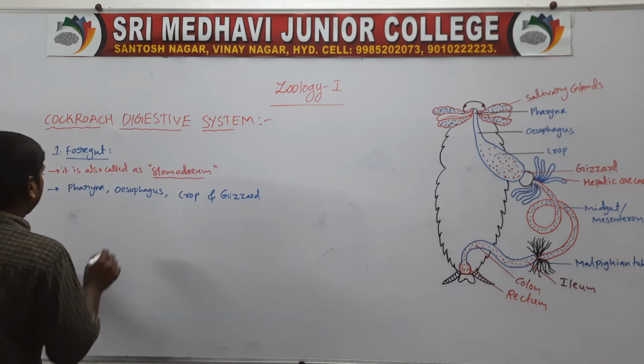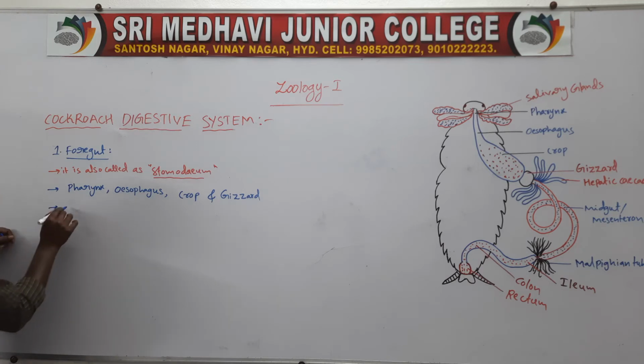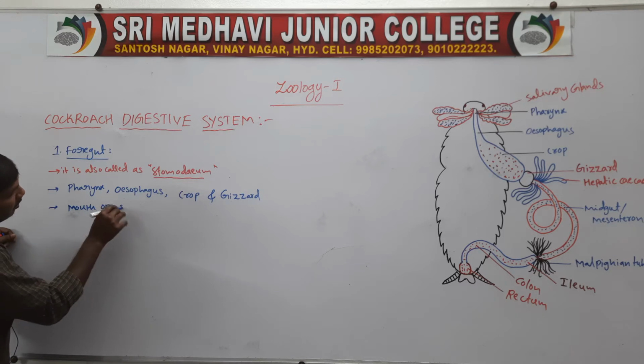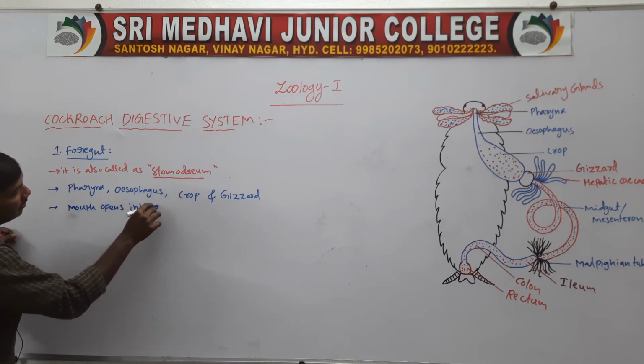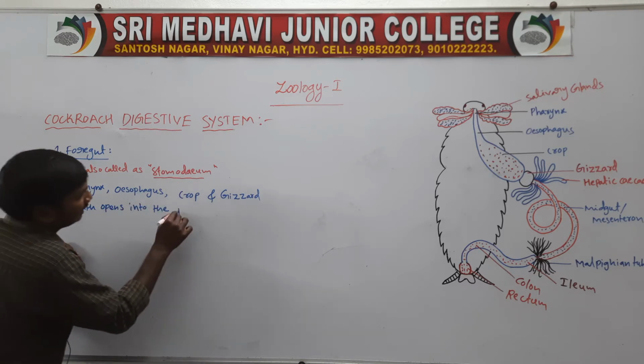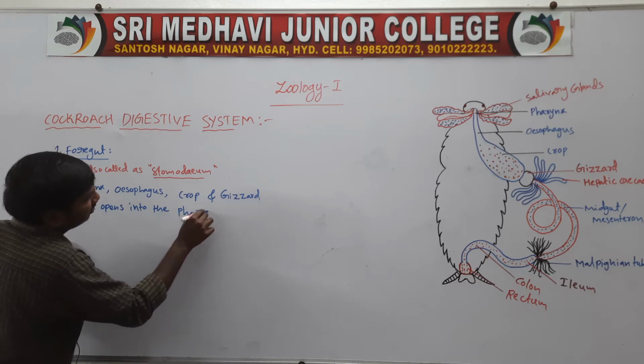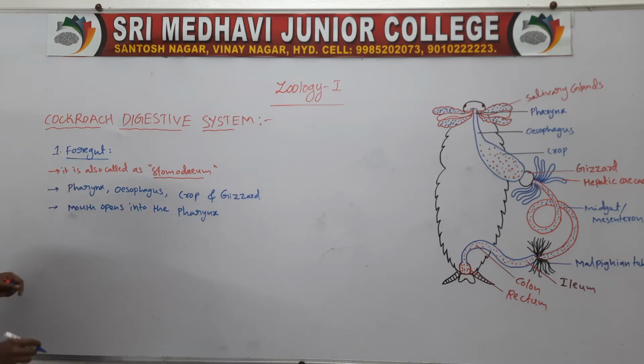First one, the mouth opens into the pharynx.